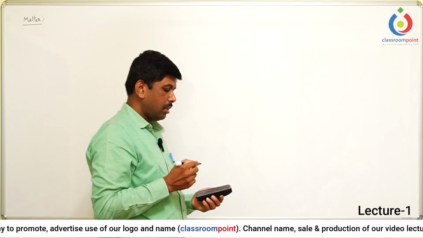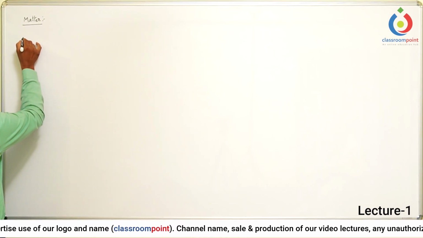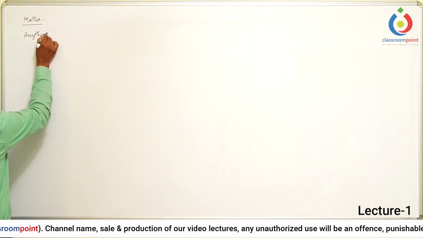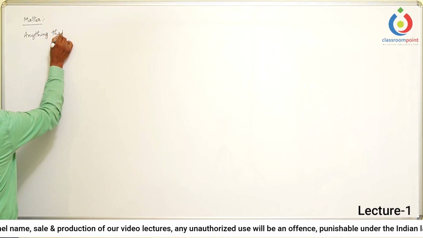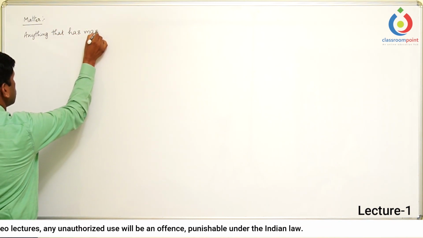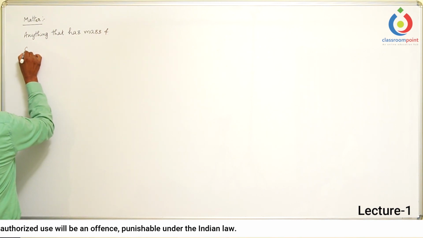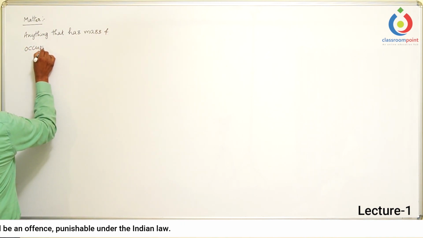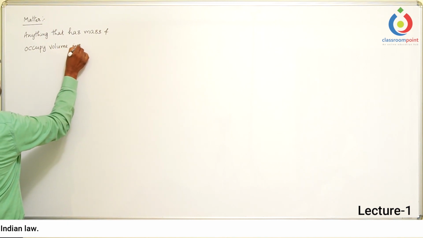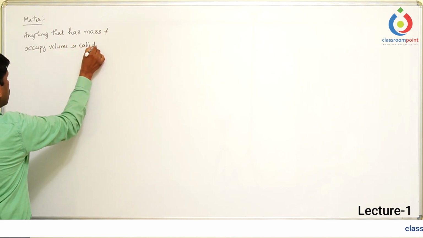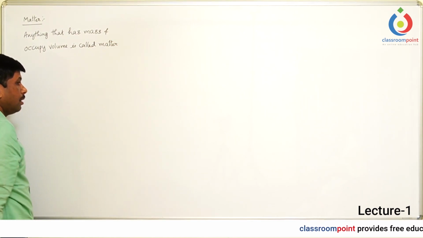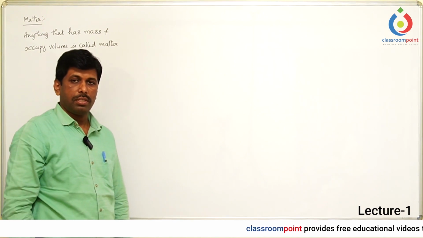So let us see how the definition has to be written. Anything that has mass and occupies volume is called matter. Then how many types of matter are present?